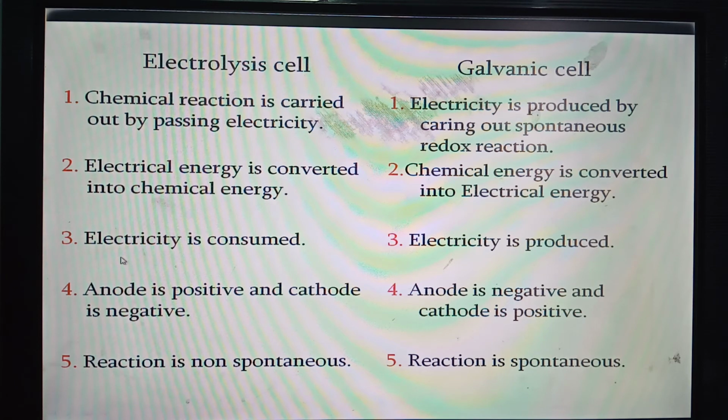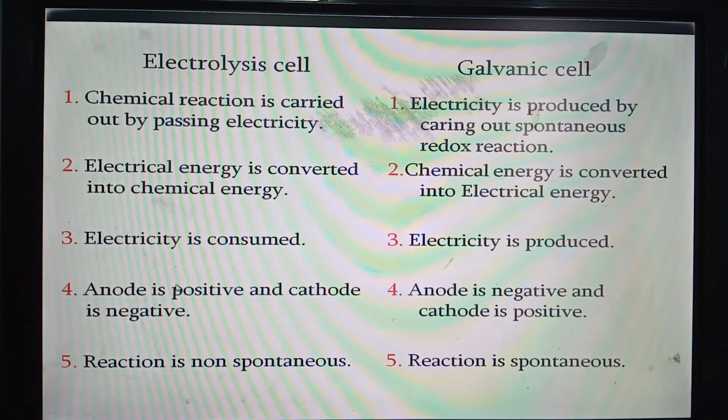Point number three, electricity is consumed. Of course, since we are using electricity, it is consumed in this cell, but in galvanic cell electricity is produced. Our conventional batteries, familiar to us, dry cell batteries, then lead storage batteries, rechargeable batteries, all belong to this type of cell, that is galvanic cell.